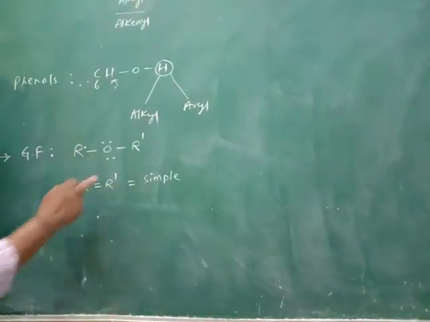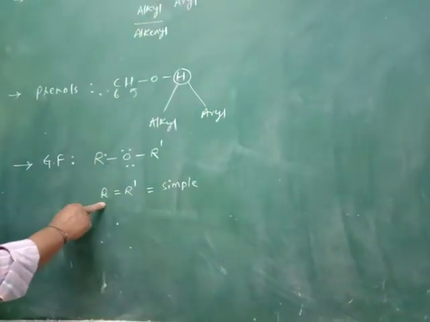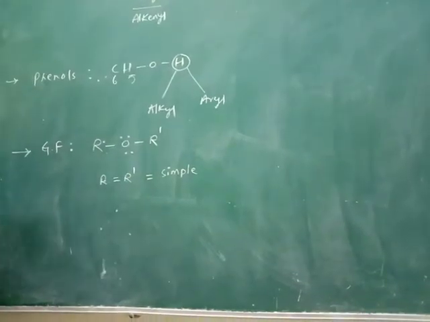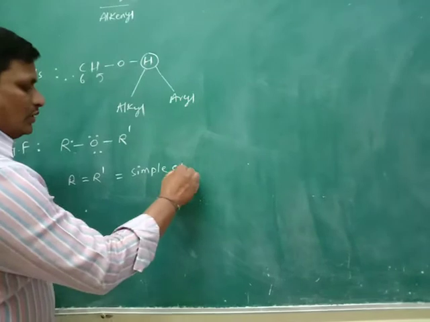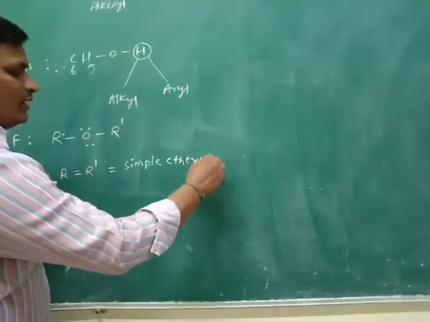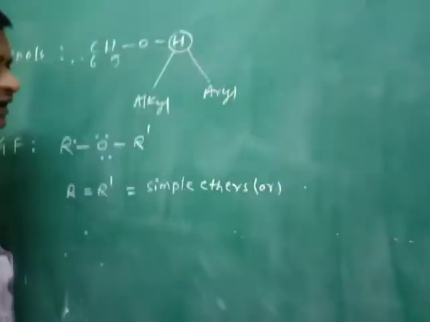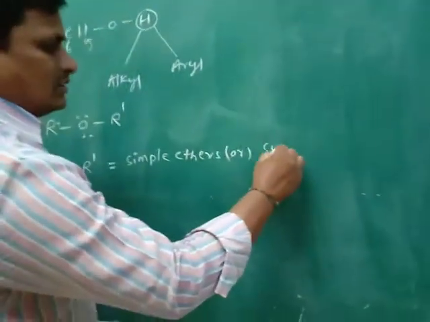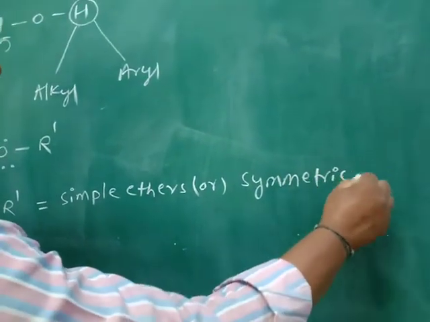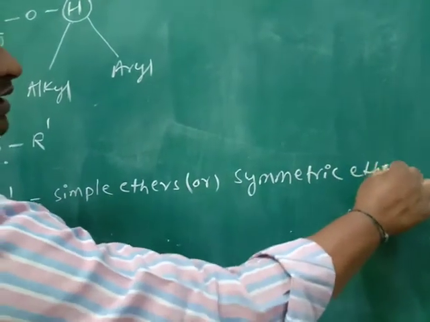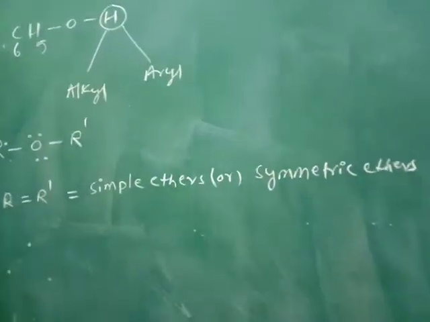When R is equal to R dash, the obtained ether is called a simple ether, or symmetric ether.